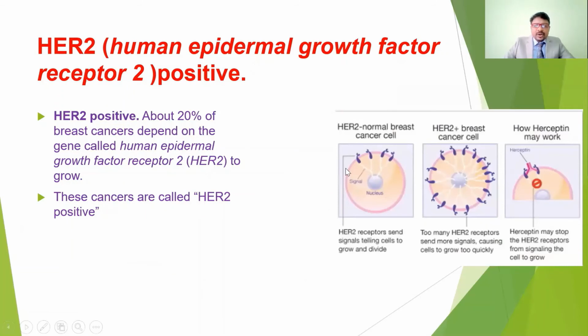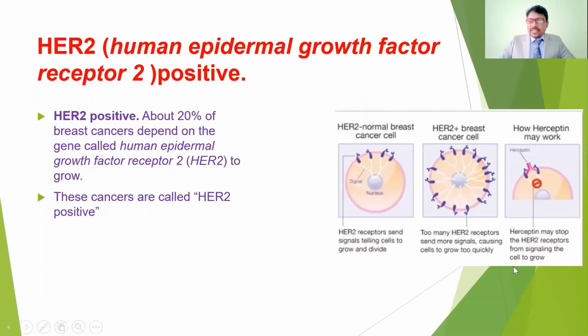So if you see the normal one, these epidermal growth factors give the development of the normal cells. If it is an extra, abnormal, uncontrollable development, you can see the extra development. These receptors are going to give more signals, causing the cells to grow more quickly. Because of these more signals from the human epidermal growth factor, the cells are going to develop faster.